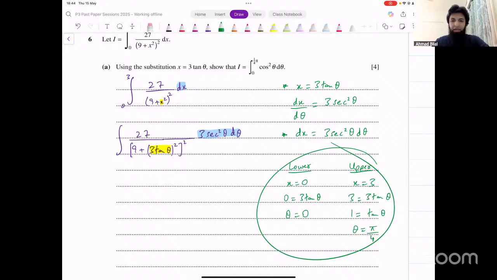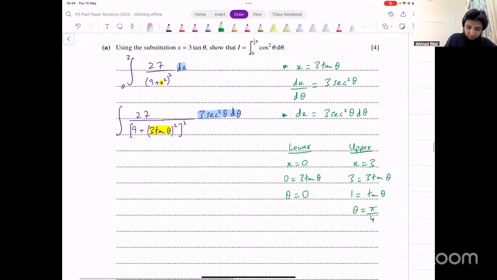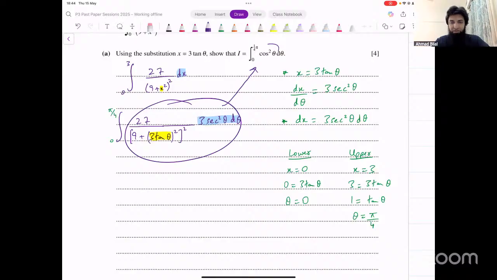All right. Now, let's change those limits as well. Those limits are going to become 0 to pi over 4. Now we have to simplify this and convert it to this form. After this point, it's just using trigonometric identities, right? It's about trigonometry. After this point, you've done the substitution part. Now we just have to use trigonometric identities to convert to that form.